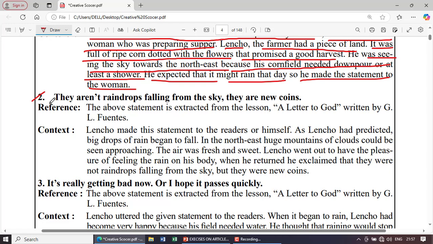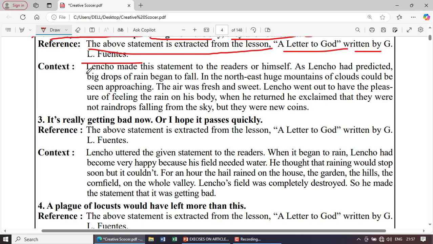The next statement: they aren't raindrops falling from the sky, they are new coins. Reference: the above statement is extracted from the lesson A Letter to God, written by G.L. Fuentes. Context: Lencho made this statement to himself.